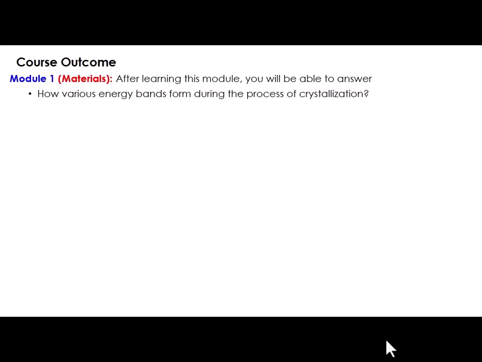But when you bring them together, the energy levels of the valence electrons will interact with each other, the energy levels will be modified, and they will form a band. How those bands form, you will be able to answer after learning this course. And how these energy bands play a role in the classification of solids into various types.